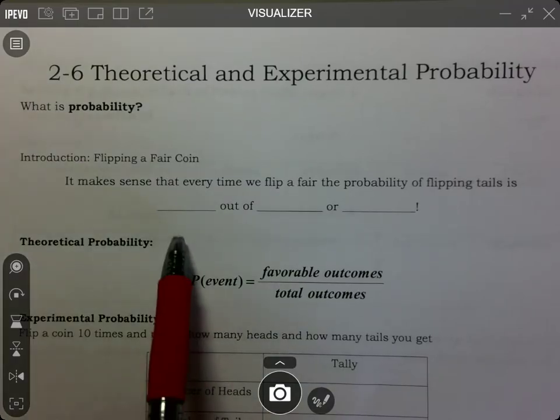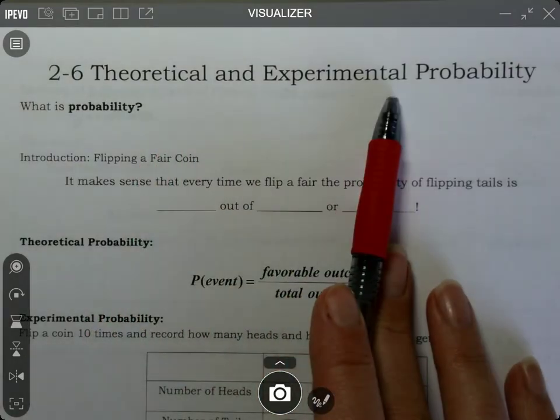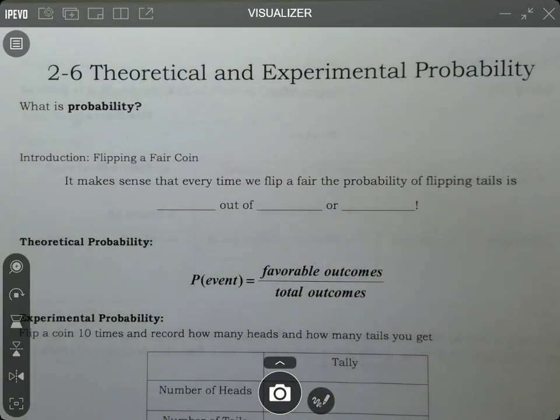We are focusing on a little bit more theoretical and experimental probability. So we're going to bounce through and talk about some of these ideas, and then you'll go back and finish them up. But the big question is, what is probability? Can you think about how you would explain it to someone, what probability is?